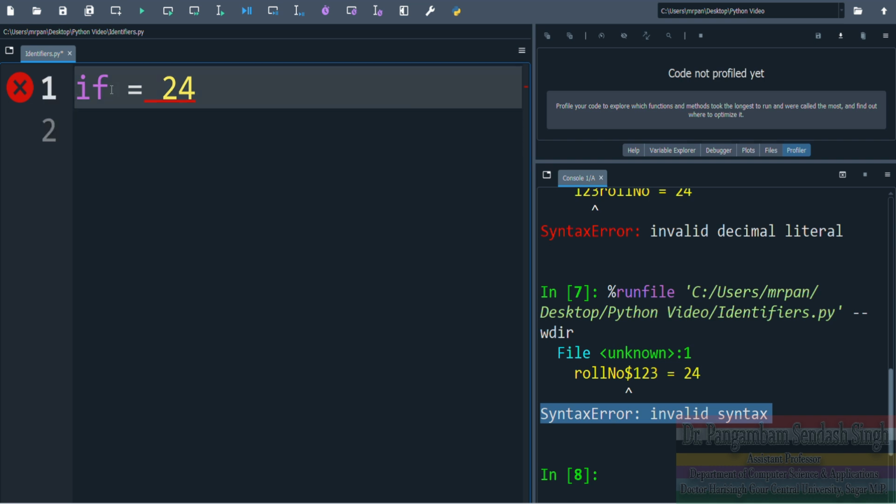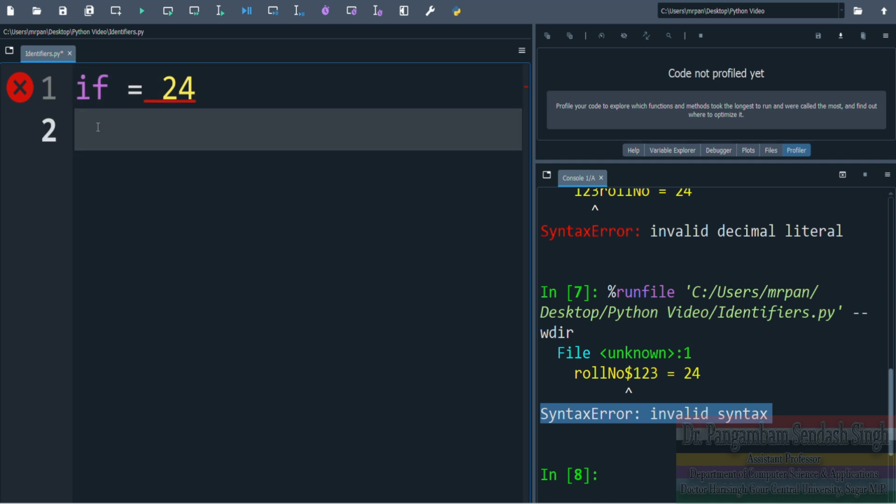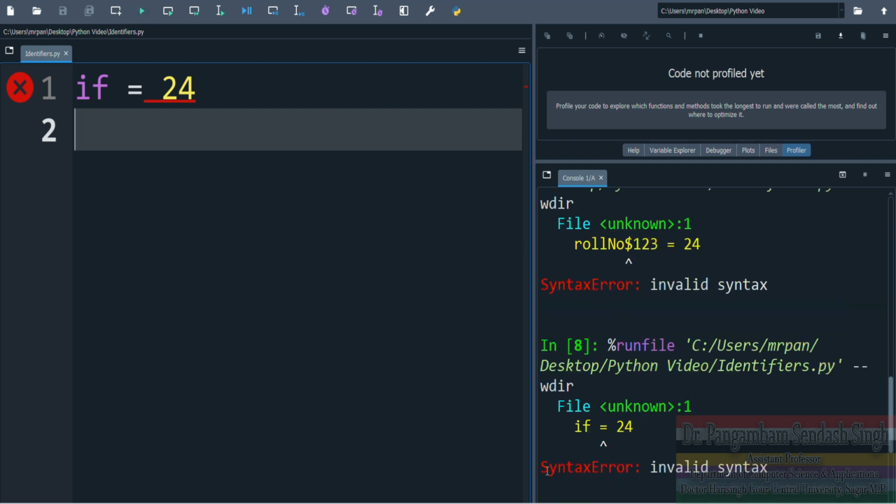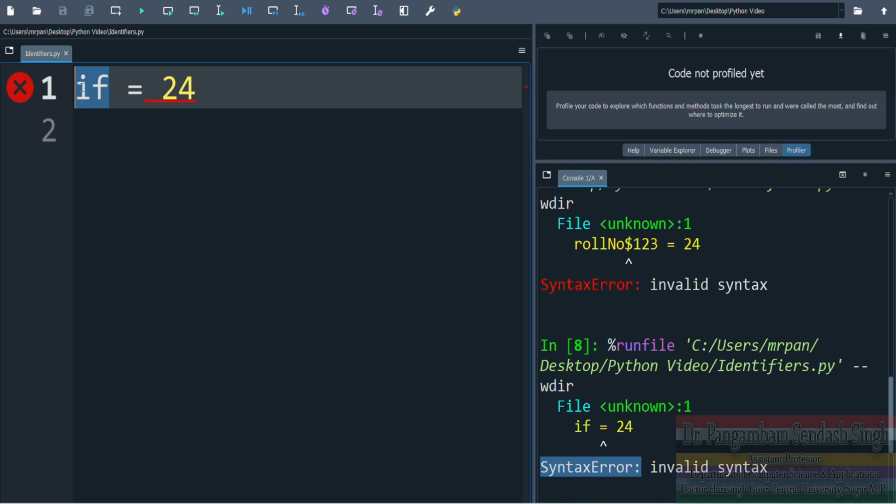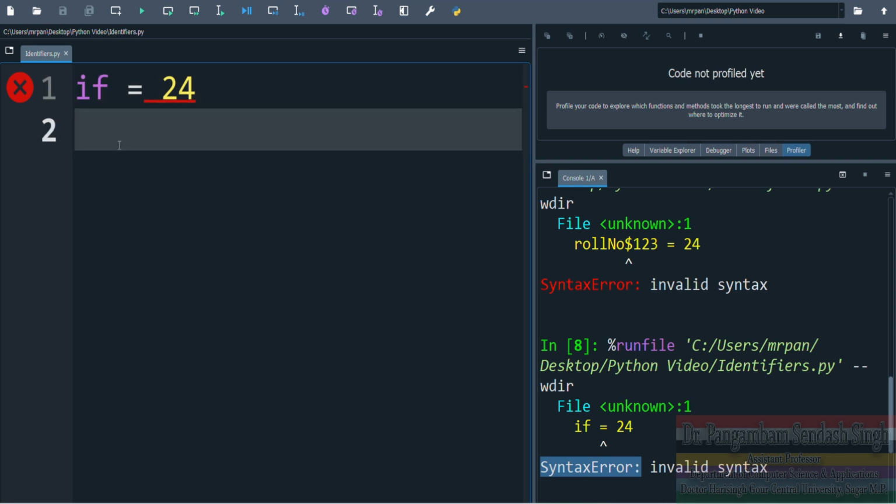But if is one of the keywords, so this is actually invalid. Execute the see syntax error because this is a Python keyword. Identifiers gyan taraganiko.